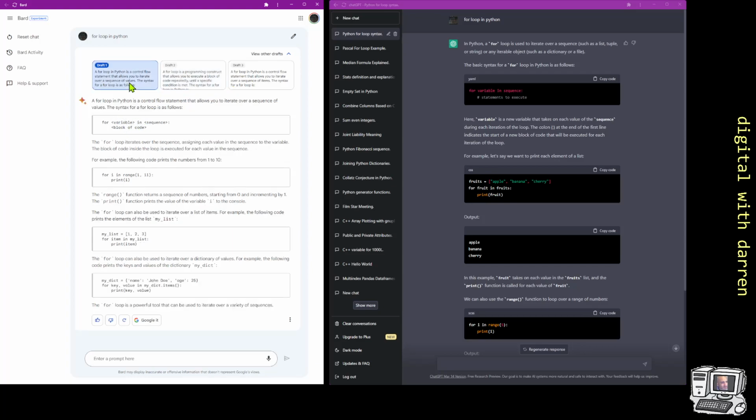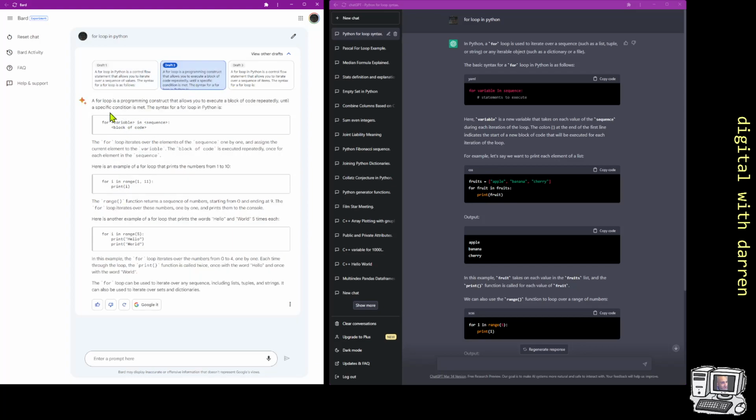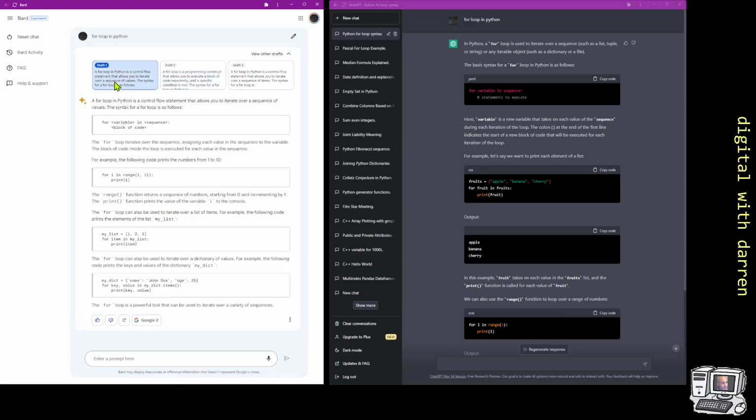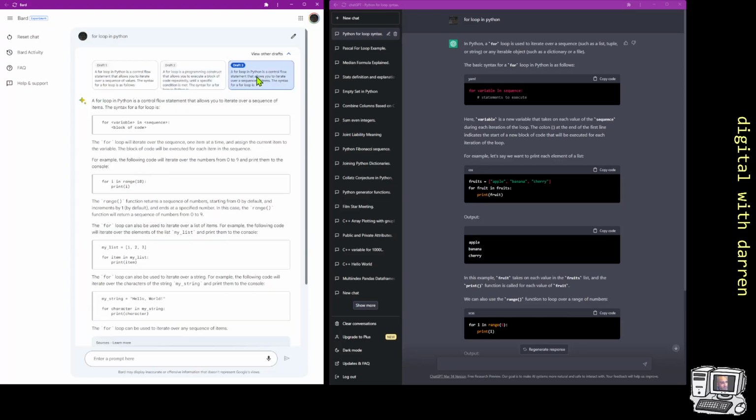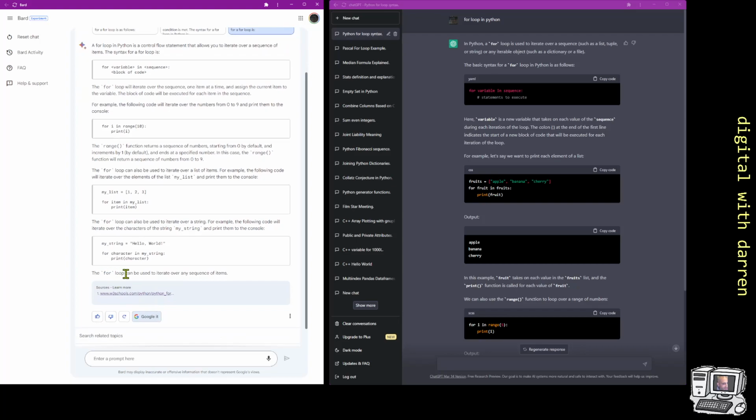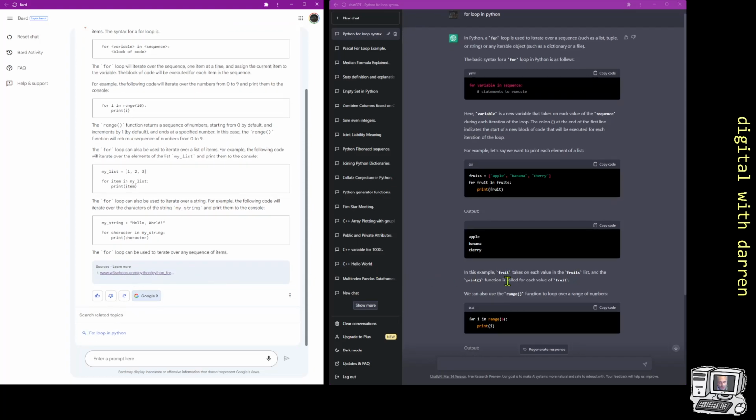We still got for variable in sequence and the for i in range. They look kind of similar. I wonder if you do get extra bits out. Yeah, for example, here we're getting, let's loop through a sequence of letters. So we've got the hello world and for character in my string print character. But again, it doesn't show the example. But what it does do is it shows the source. And we don't get a source here.